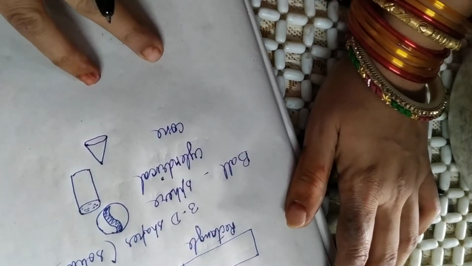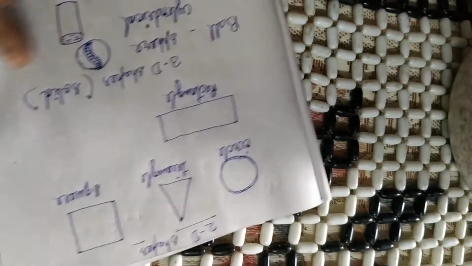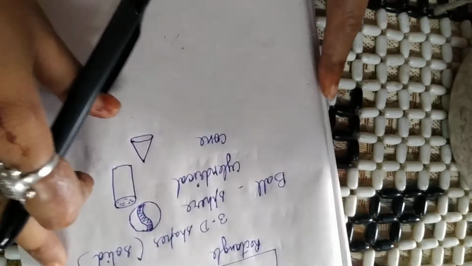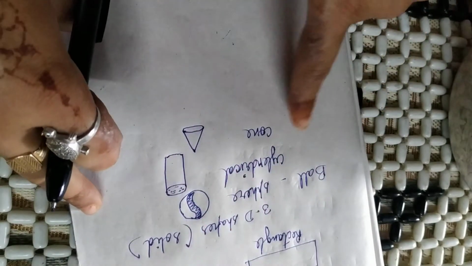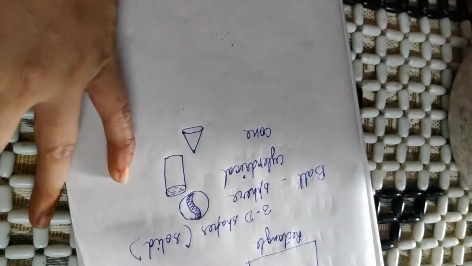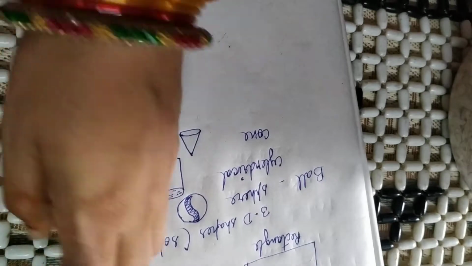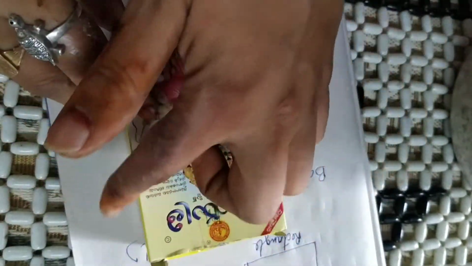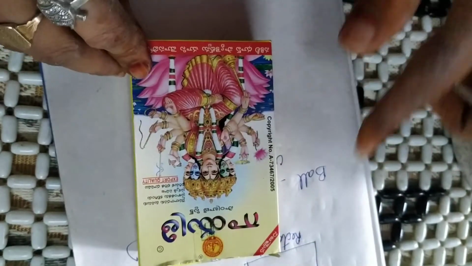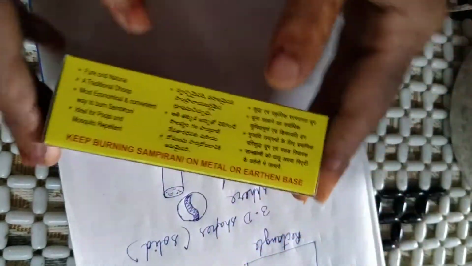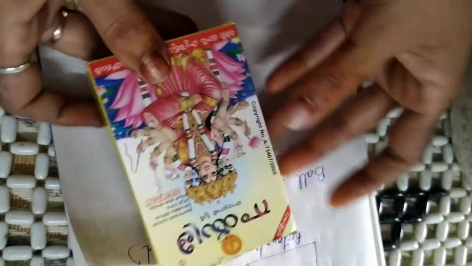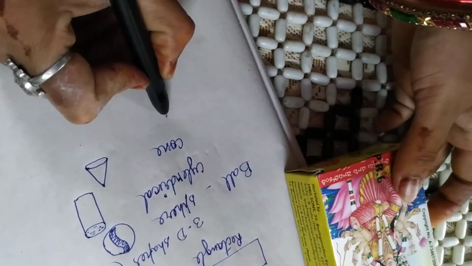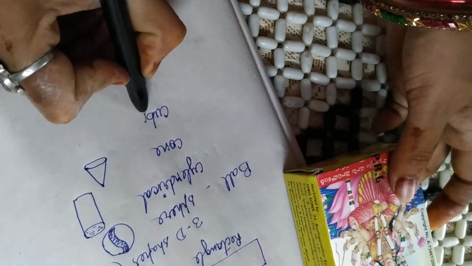How will we draw a cone? This is a cone. When we draw like this, it is called a 2D shape, and all these solid shapes are called 3D shapes. Now you see this shape. From here it is a rectangular type shape na, rectangular जैसा shape है. And this is also a solid shape. So this shape will be called a cuboid.